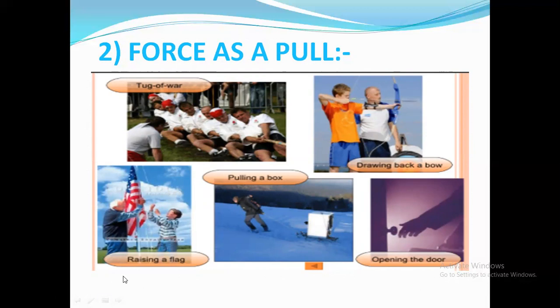Next is raising a flag. Once you want to raise a flag, in that case also you have to pull the rope. Pulling a box, already told you. Opening the door by pulling the handle. Okay, so that was force as a push and this one is force as a pull. In this case also, you are applying force, but the action has changed and that is pulling.